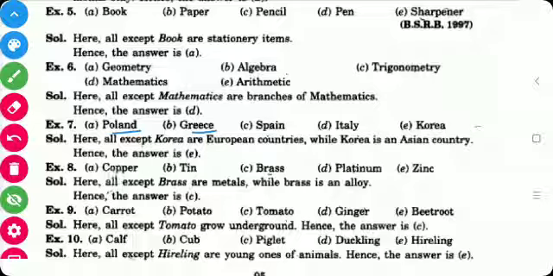Next is copper, tin, brass, platinum and zinc. Here all are metals, only brass is an alloy. Alloy means a mixture of two. So brass is the odd one here.